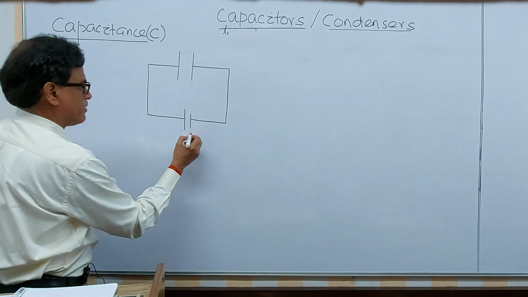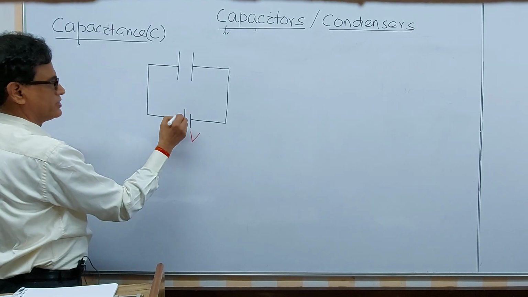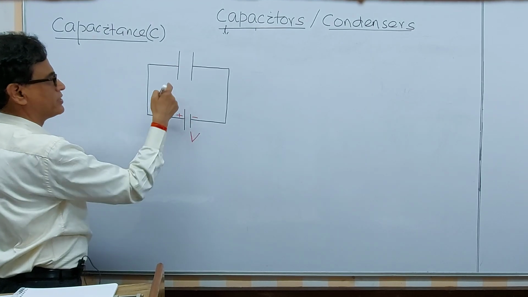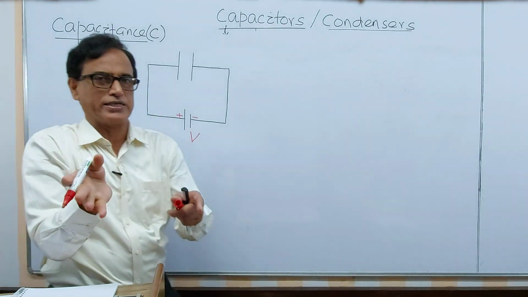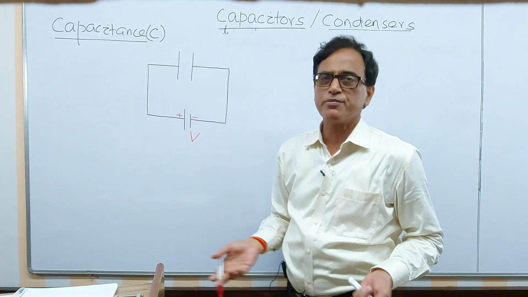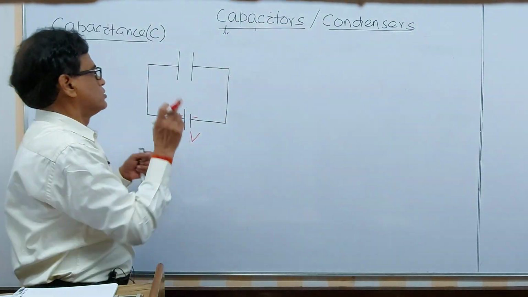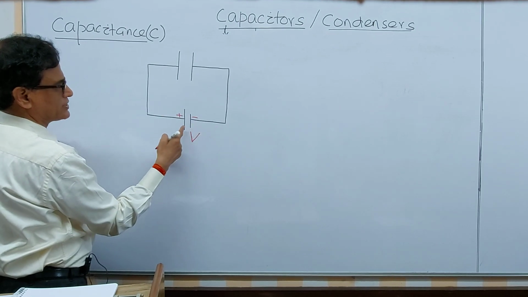So this is the same potential difference V applied across this capacitor, and this side is plus, this side is minus, and this is one metal plate, or metal conductor, we can say. It will not necessarily be a plate, it may be of any form. It may be a cylinder, it may be a sphere, maybe any form. So these are the plates of the capacitor. Now you are applying the potential difference across this.